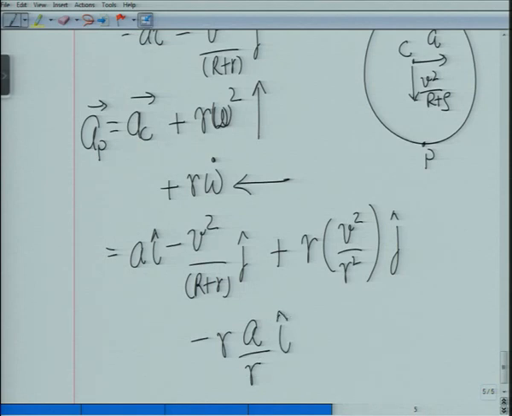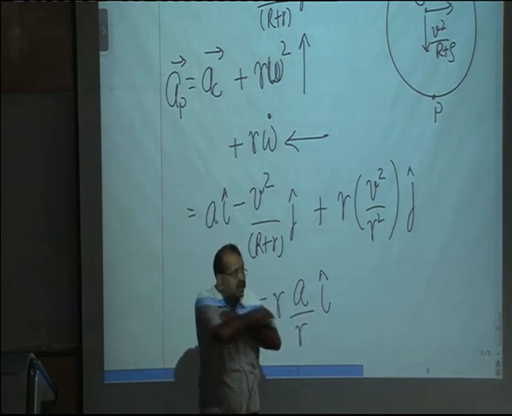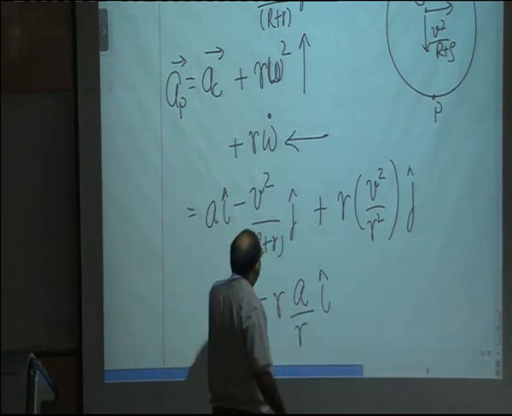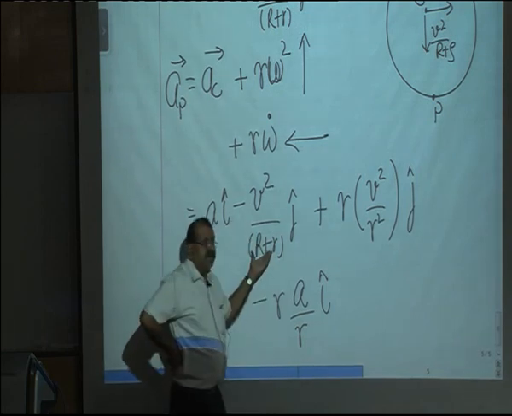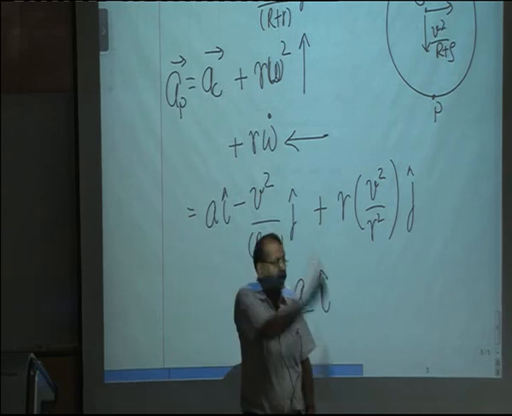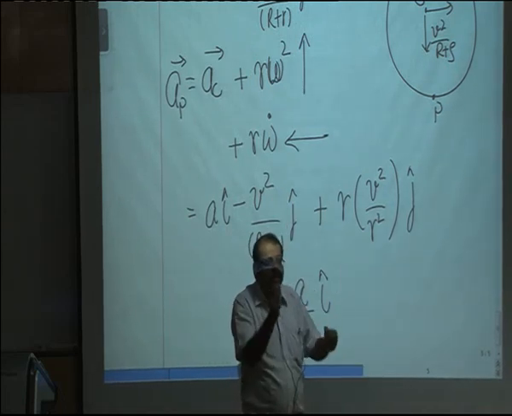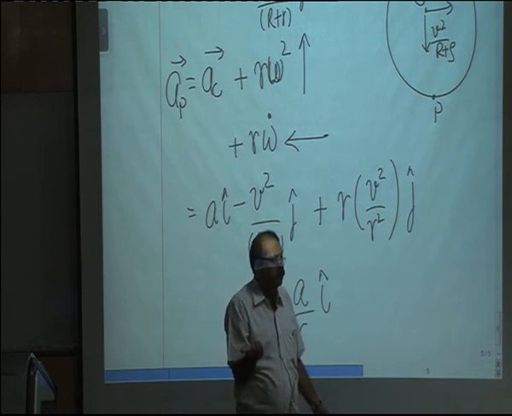And what we realize is when we do this, the ai component cancels out. And this is what happens even for a cylinder on a plane motion, and if capital R is infinity, this term will become 0. We will get an acceleration equal to r omega square upwards. Okay, this is how the acceleration of point P comes.